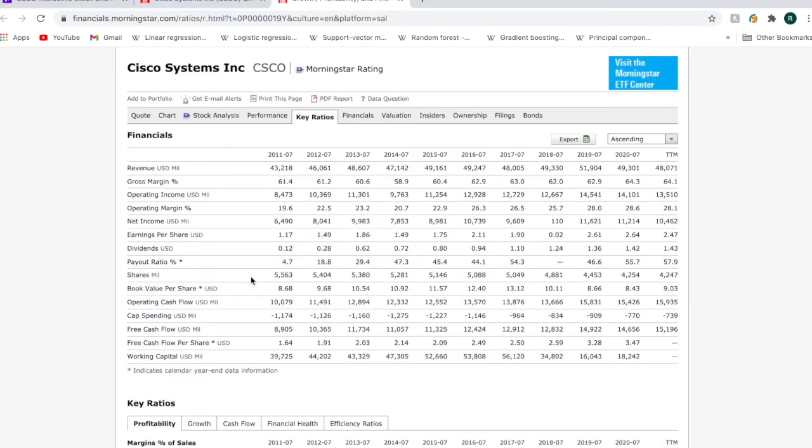It is also worth noting with Cisco that the shares have been decreasing over time. Cisco has been buying back shares of its own stock. When a company buys back shares of its own stock, it believes that the stock is undervalued compared to the market price. I find this to be a very bullish sign.